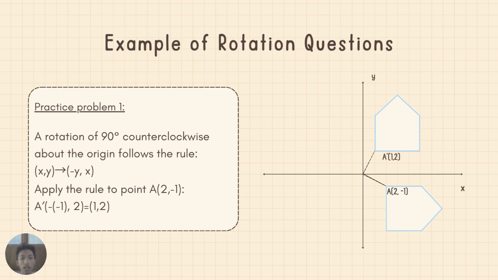After a 90-degree counterclockwise rotation about the origin, we now can apply the rule. Then we get A' at 1 and 2. This shows how rotation changes both the position and orientation of the point.